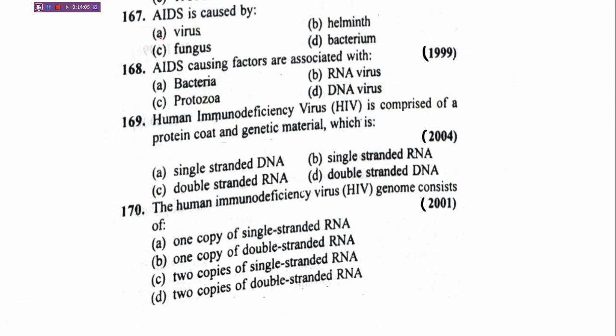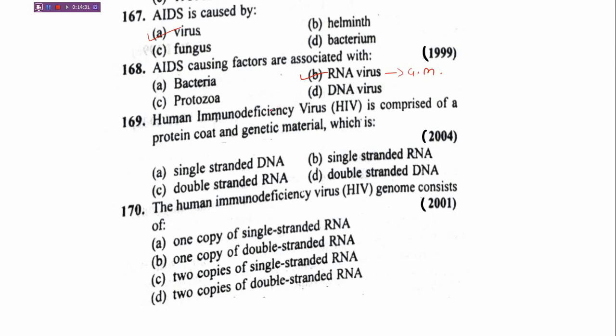AIDS is caused by, a very common question, virus, helminth, fungus, bacteria. The correct answer is virus, B. AIDS causing factors are associated with bacteria, RNA virus, protozoa, DNA virus. So the correct answer is B, RNA virus, as the genomic material of the AIDS virus is RNA.